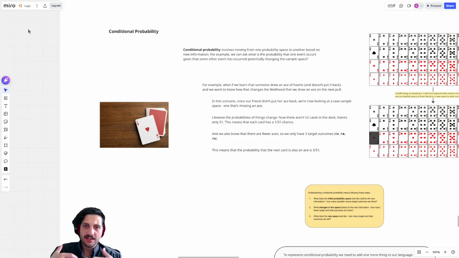So when we say that we're conditioning on an event or conditioning on evidence or information, right? It's not like conditioning in the psychology sense. These are just 2 very different meanings of the term. The idea is we're saying, okay, supposing that this information was true, what should we be thinking now? If we assume that you already drew an ace of hearts, then how likely is it that you draw another ace next? So that's the sort of thing we want to be thinking about now.